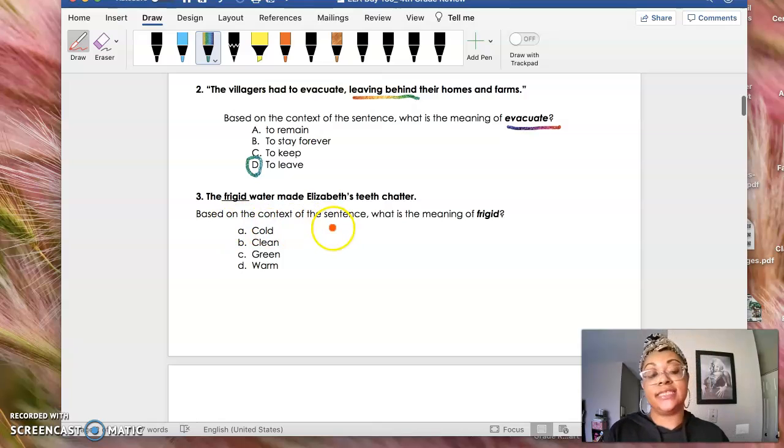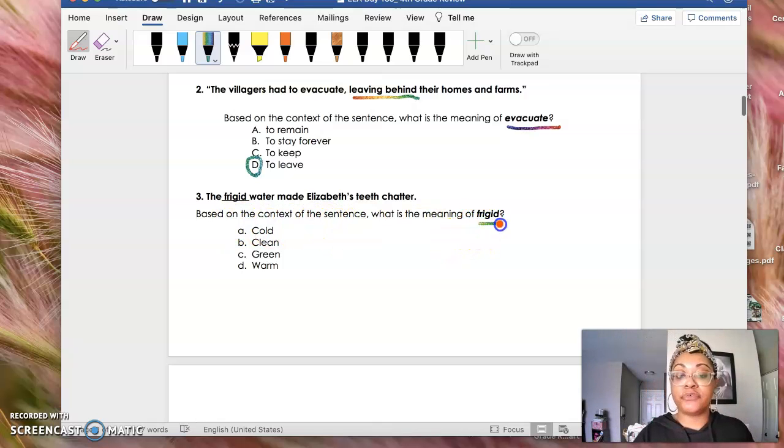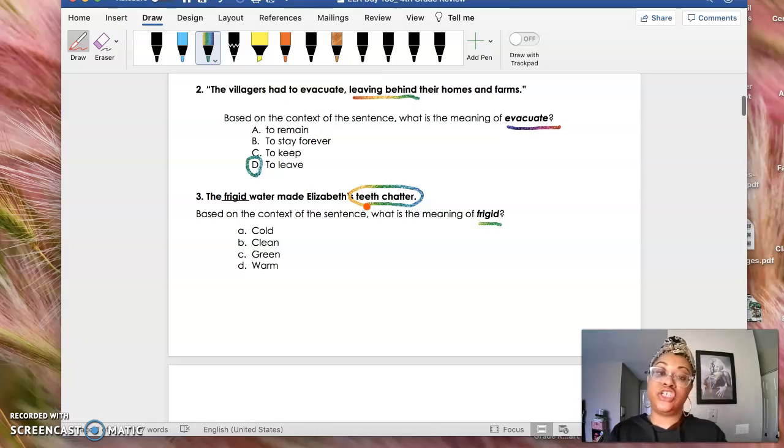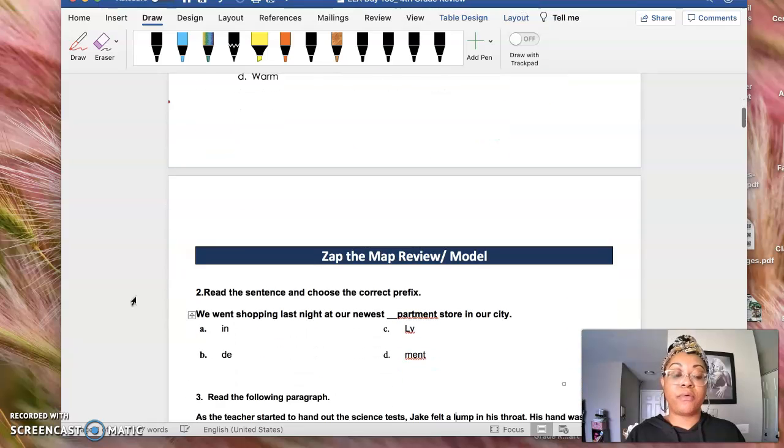Good. And then last but not least, number three. Based on the context of the sentence, what is the meaning of frigid? The frigid water made Elizabeth's teeth chatter. Chatter means that your teeth are moving back and forth. And usually when your teeth chatter, you're very cold, right? And so we know that the water must have been cold. Okay, good, guys. Let's go ahead and continue with our model.